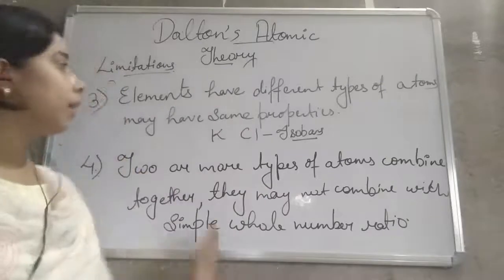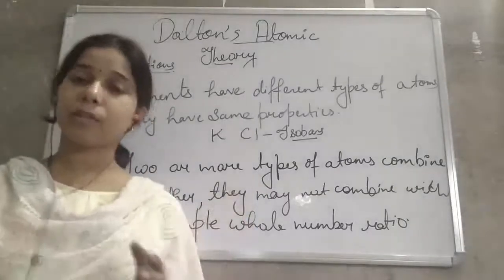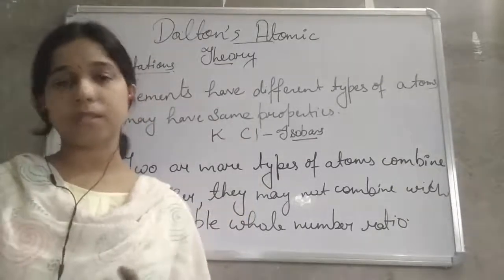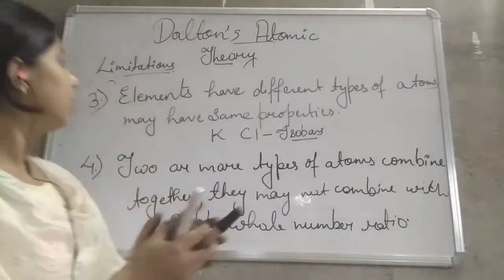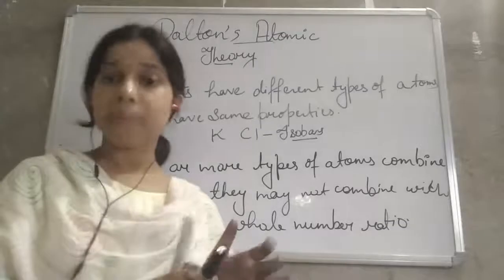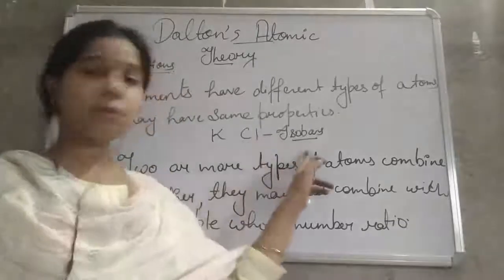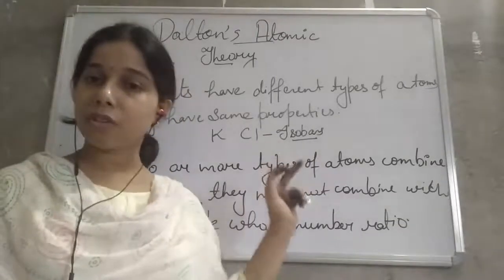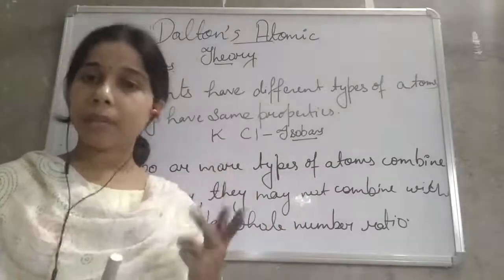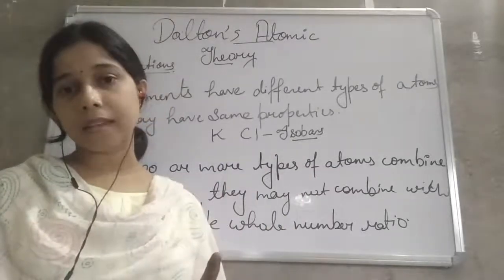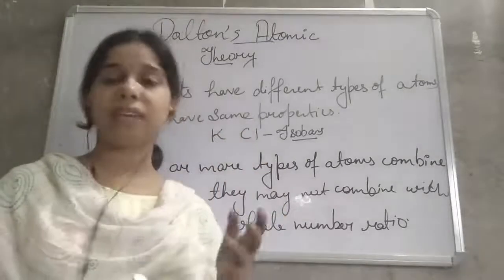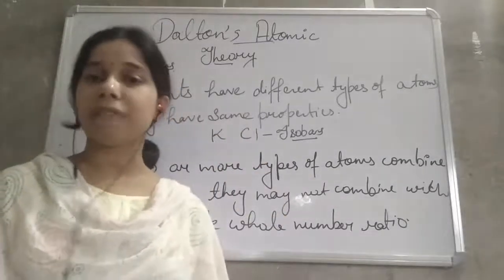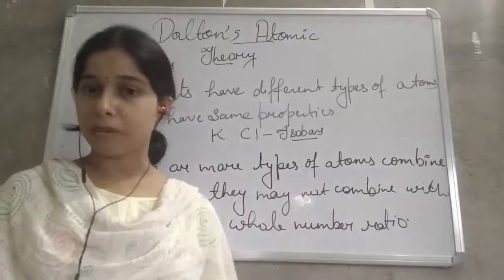Then the third one: two elements with two different types of atoms always have different properties. But if you see isobars, which exist in nature, there are two elements with different types of atoms, but they have the same atomic mass, so we can say they may have the same properties too.